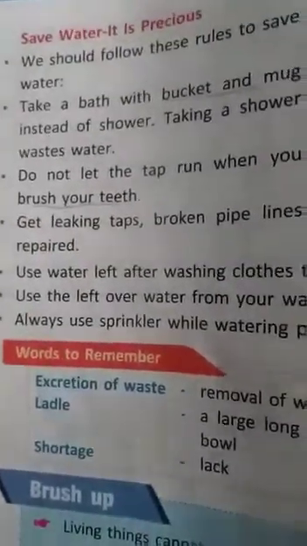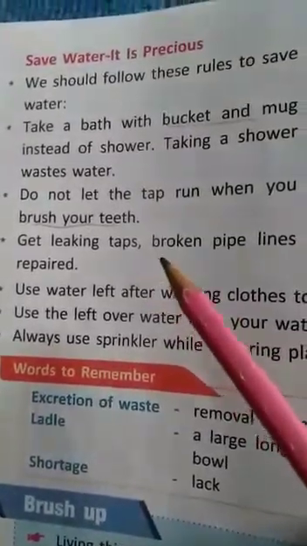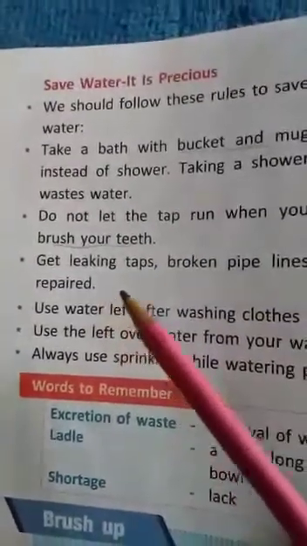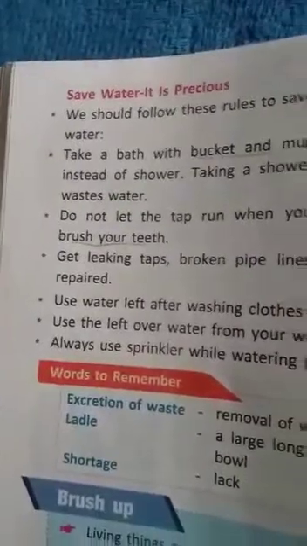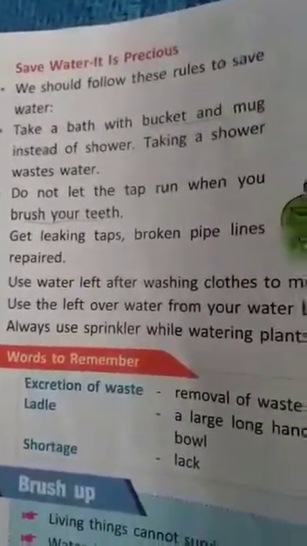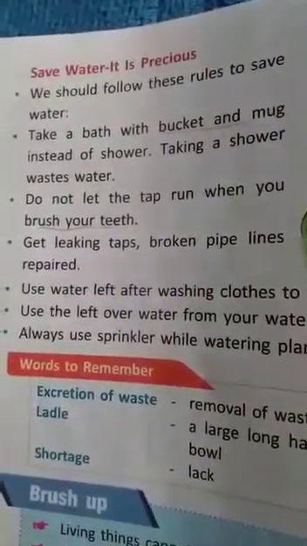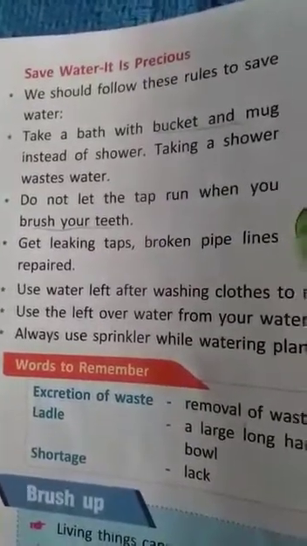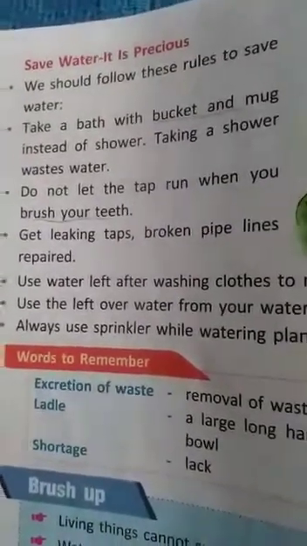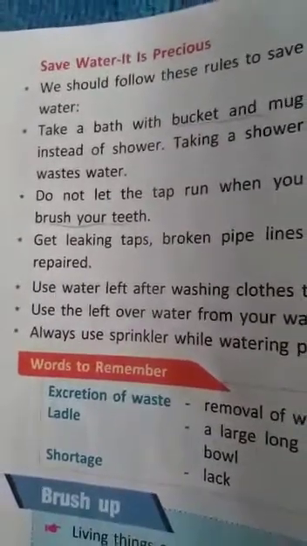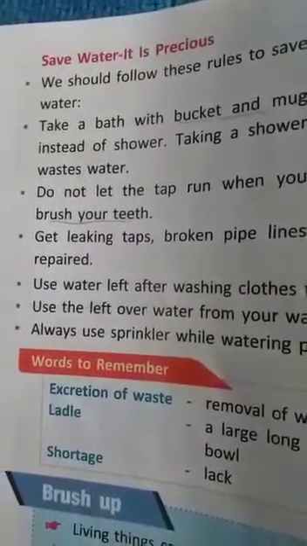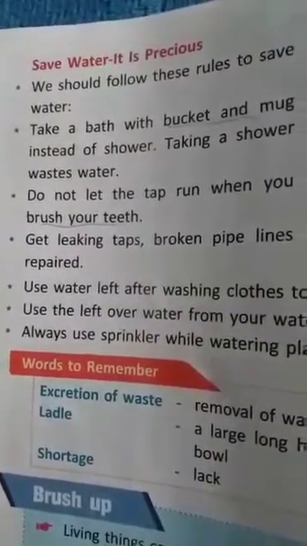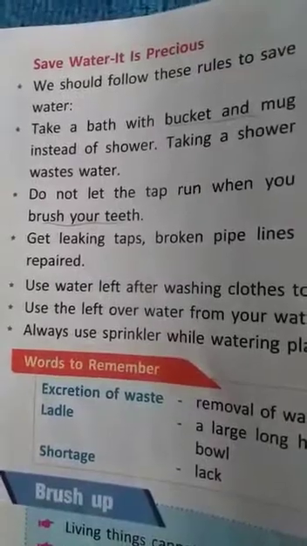Next is, get leaking taps and broken pipelines repaired. When pipelines get leaked, the water flows, and it is a wastage of water. Through broken pipes and leaking taps the water is wasted. So get the leaking taps and broken pipelines repaired if we want to save our water.